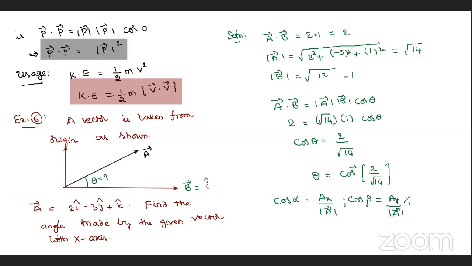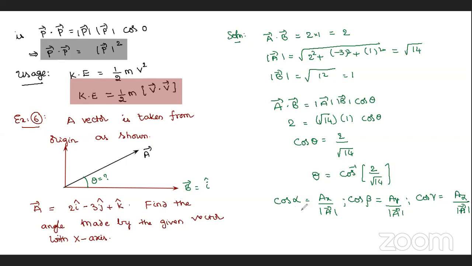That is in 2D and 3D also I explained. Cos gamma with the z-axis is AZ by mod A. If you remember this part, directional cosines will be the shortcut for this problem, problem number 6.